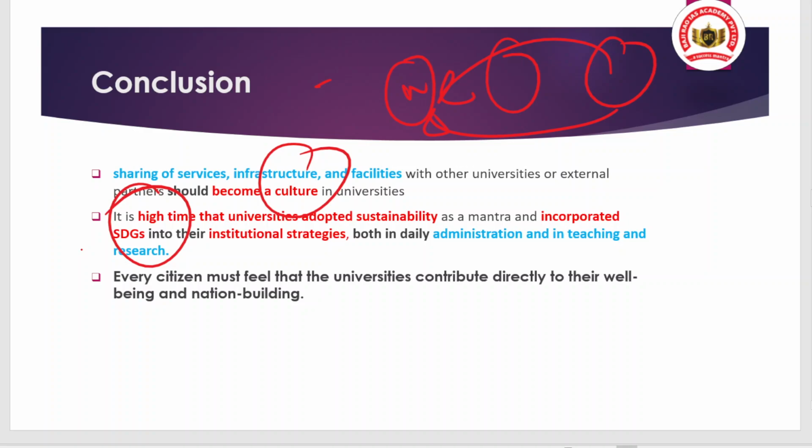And that's why every citizen must feel that the university contributes directly to well-being and nation building, and for that the quality of higher education institutions matters. So that is the end of this article. Hope you enjoyed this article, and it is also very interesting for me as well.